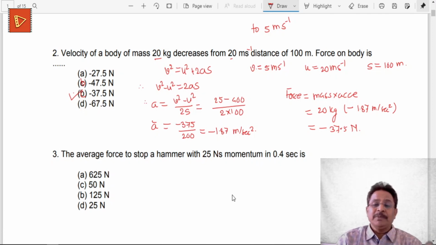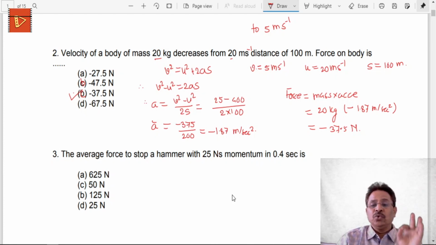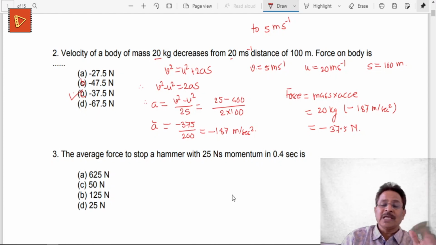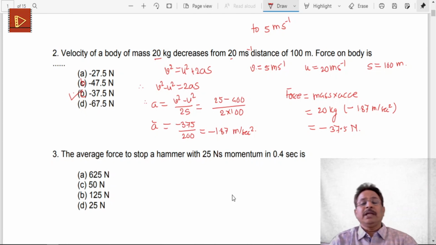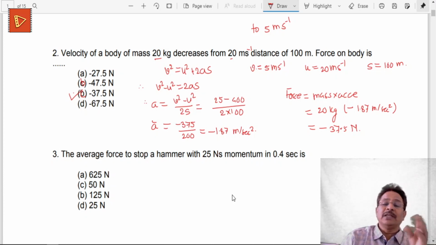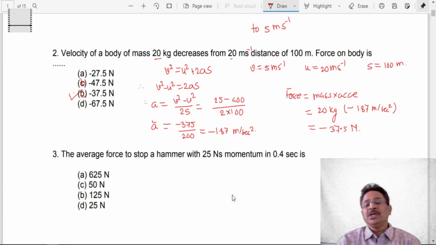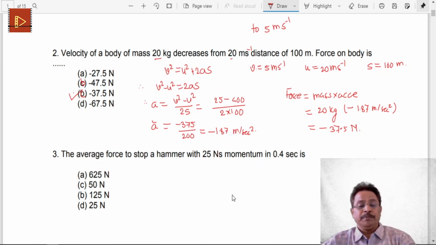So this problem can be asked in different number of ways. Out of this u, v, a and s, sometimes you will be asked to calculate acceleration, sometimes the acceleration will be given and you will be asked to calculate the displacement, or initial velocity will be given and you are asked to find out the final velocity. So lots of changes in this particular simple problem can be carried out, but the method will be just the same, and you can answer this question as shown by this example number 2.